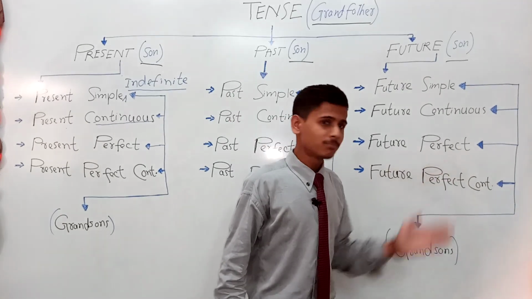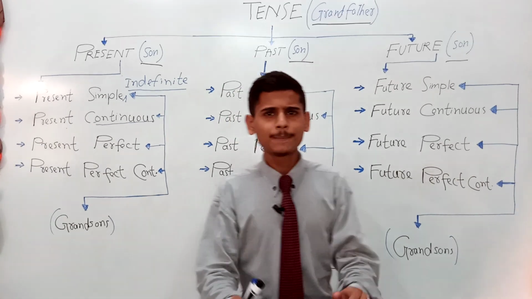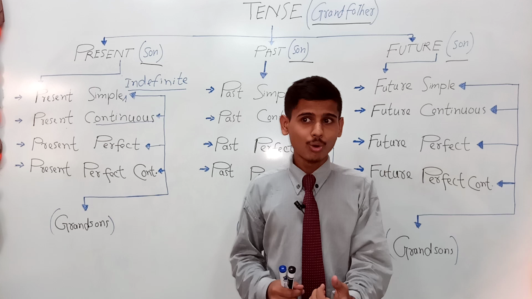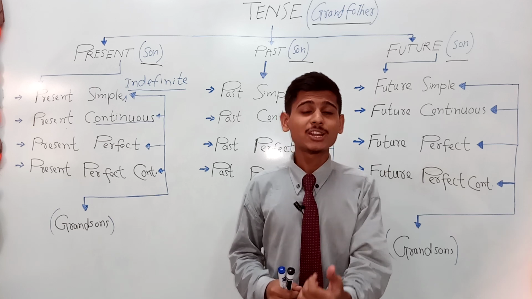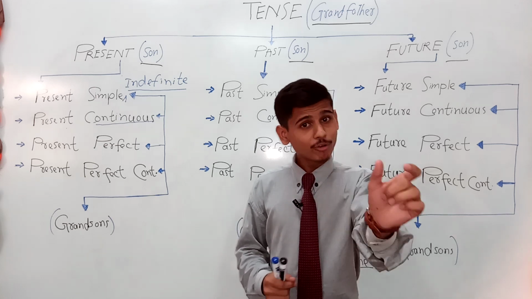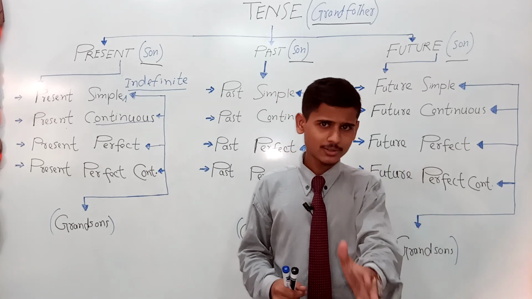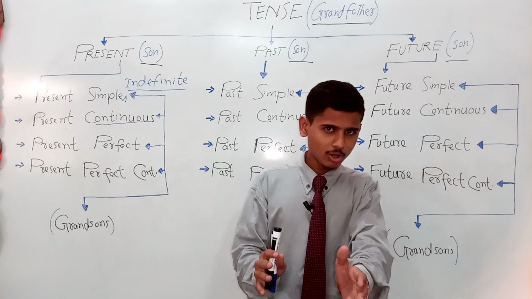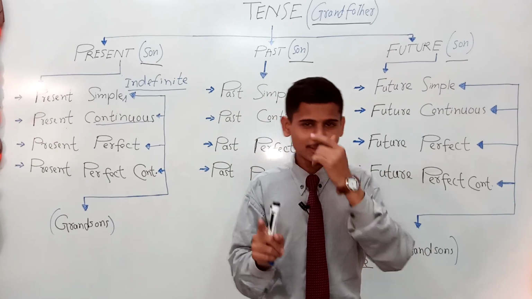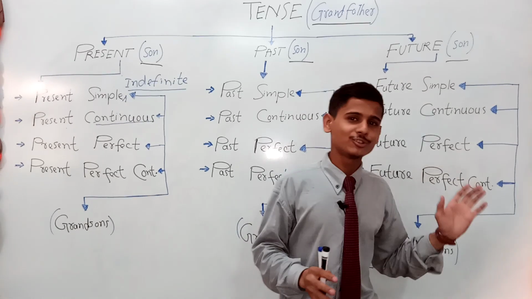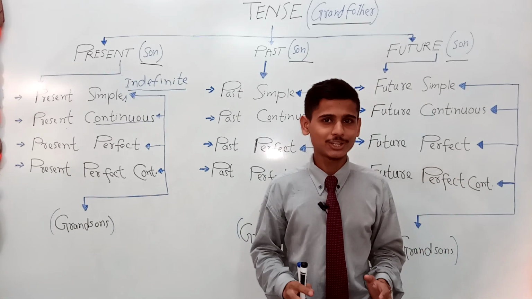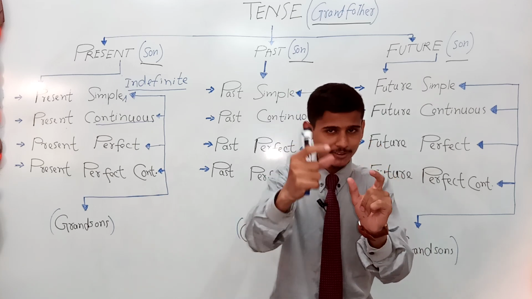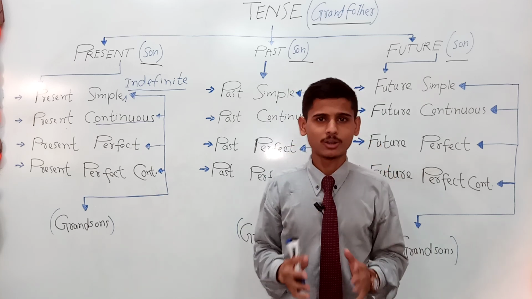Next, future perfect. This shows a completion, or the state of an action being completed before or by a particular time in the future, right? Let me put it in simple and short words for you: future perfect is used to indicate an action will have finished by a particular time in the future, right?